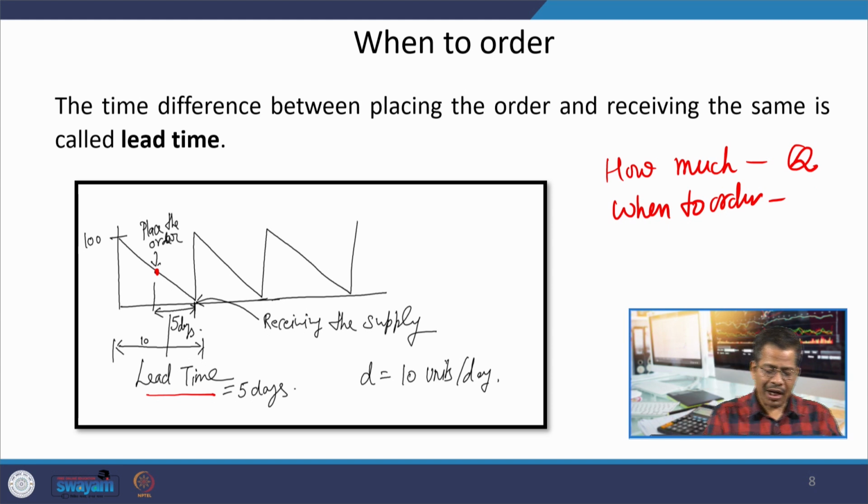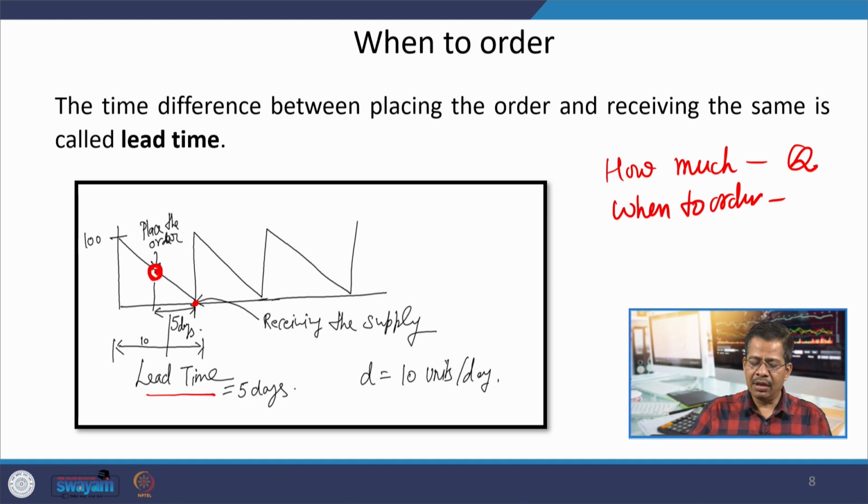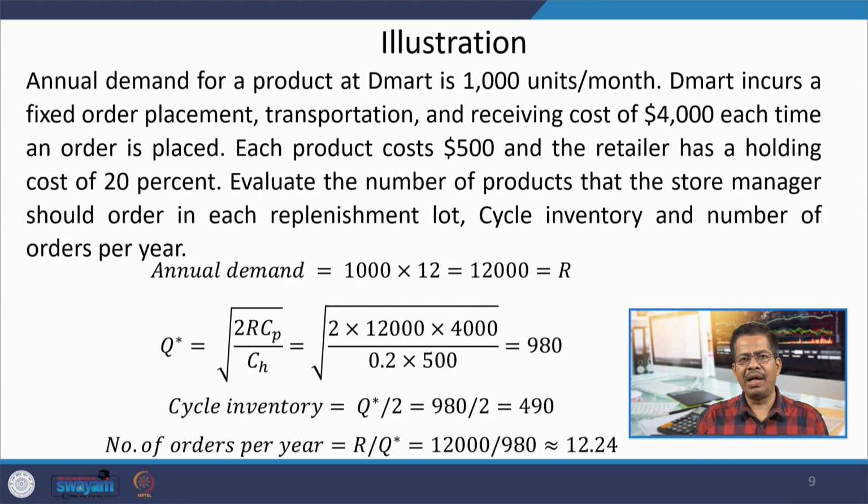For example, I am placing the order here, this is the point, and I am receiving the supply here. So, the time between placing the order and receiving the supply is known as lead time. In our basic EOQ model, we have assumed that lead time is constant. However, in practical situations it is possible that lead time may not be constant, there may be some variation in the lead time also.